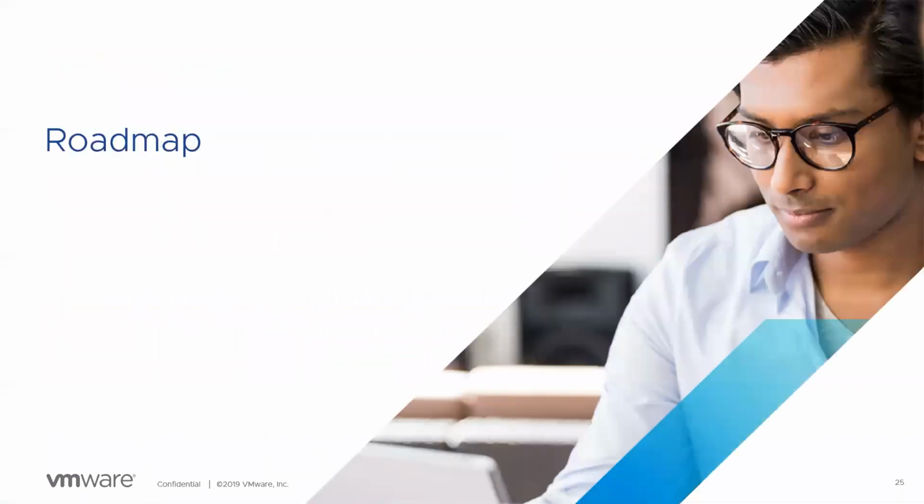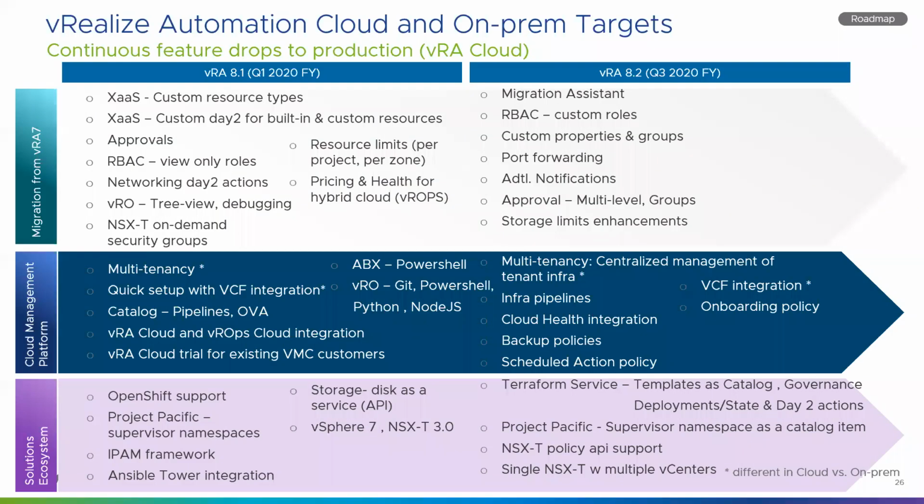Okay. Probably now is a good time to go into the roadmap. So this is what's coming in 8.1 and 8.2. Like I said, multi-tenancy, we are starting from 8.1 and will improve in 8.2. Some of the main items, approvals is coming in 8.1. XaaS, custom resources, custom day 2, both are coming in 8.1. We have some storage limits, where you can assign how much storage can be consumed, or compute can be consumed. That is coming in 8.1 with some restrictions.